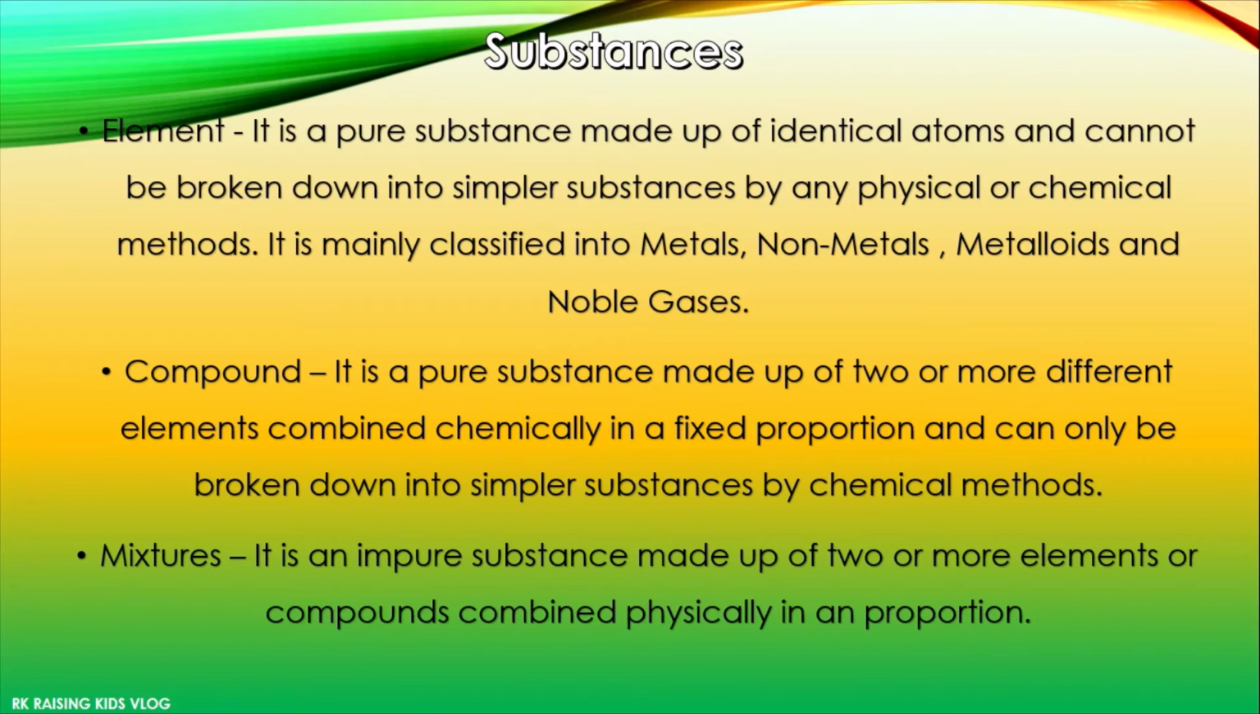Mixtures are impure substances which are made up of two or more elements or compounds. Means it is made up of two or more elements or two or more compounds combined physically in any proportion. They are combined physically, not chemically. If it were combined chemically, then it would have been a compound. But this is an impure substance which is combined physically in any kind of proportion. So it's called a mixture.